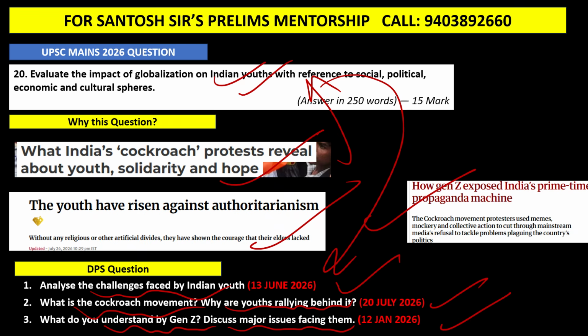And if you follow current affairs properly, if you don't have time to read The Hindu and Indian Express on your own, and if you're not able to decide which are the important topics from the mains perspective, attend my DPS sessions. You can see most of the questions have come from my DPS sessions. And I will make all these sessions trial. Go to my 2026 course and you can watch these dates and check for yourself whether these questions are there or not.